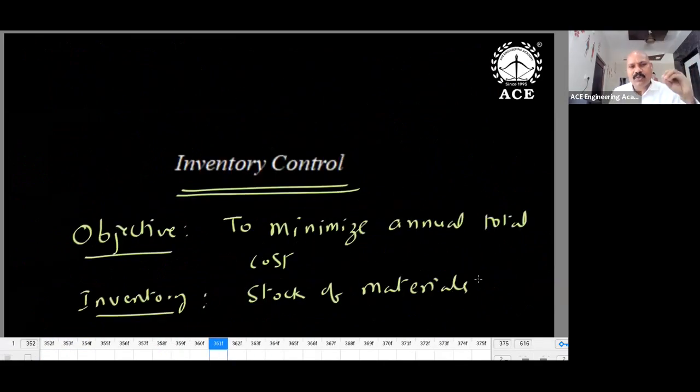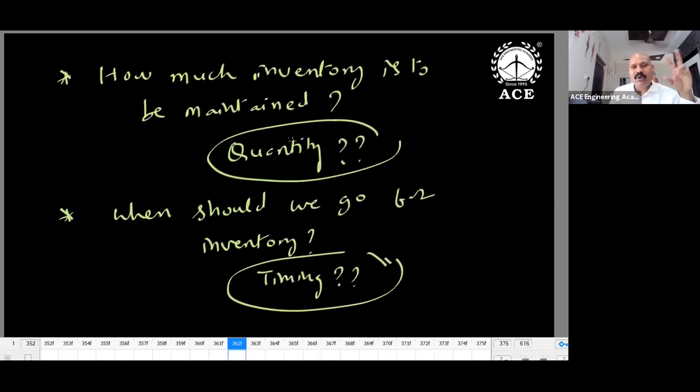Inventory control, here you may expect questions. What is the objective of inventory control? The first objective is to minimize inventory cost and total cost. Means only inventory cost to minimize. If you minimize inventory cost, total annual cost is automatically minimized. What is inventory? Stock. It's a stock of materials. And we have to answer 2 questions: how much inventory and timing. Quantity means EOQ, economic order quantity. Timing means optimum cycle time. So these 2 questions we need to answer.